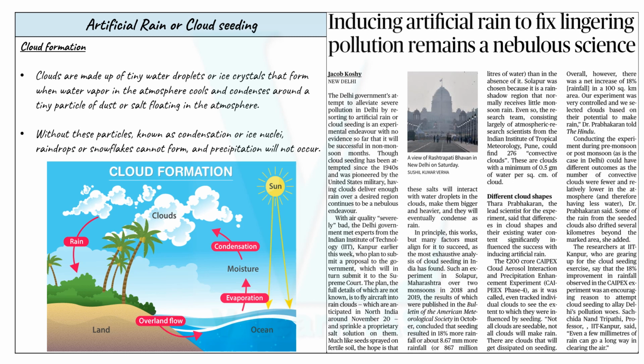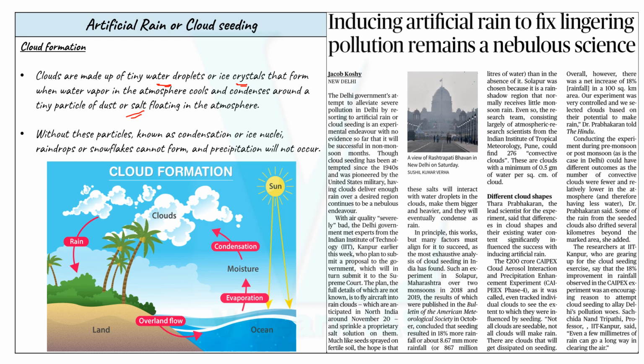So here we have to know some basic concepts about cloud formation. So how are clouds formed? Clouds are mainly made up of tiny particles, that is, tiny water droplets or ice crystals. Actually, water vapor is there in the atmosphere. Once this water vapor cools, it condenses around tiny particles like dust, ice crystals, or salt floating in the atmosphere. Once this condensation happens, it leads to the formation of the cloud.